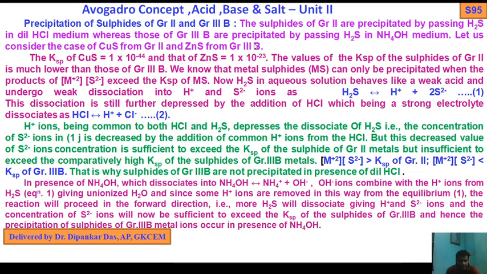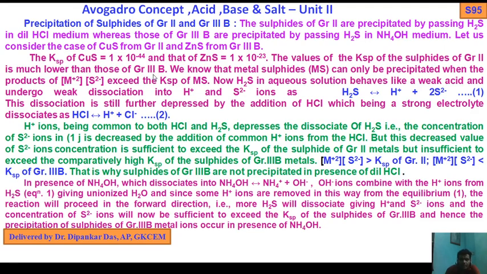The KSP of copper sulfide is 1 into 10 to the minus 44, and that of zinc sulfide is 1 into 10 to the minus 23. So the KSP of copper sulfide is 1 into 10 to the minus 44 and that of zinc sulfide is 1 into 10 to the minus 23. The values of KSP of the sulfides of group 2 are much lower than those of